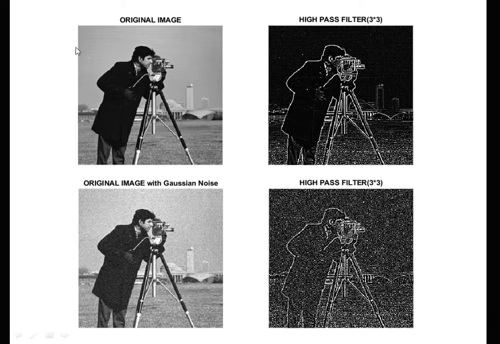This is the original image in which noise is not present. When we apply the high pass filter, we can find that all the edge portions get enhanced, which is represented by the white border. The next image is the image with Gaussian noise. As noise is present and noise is a high frequency component, when we apply the high pass filter on an image in which noise is induced, we are not getting the proper result, because the edges get highlighted as well as the noise.